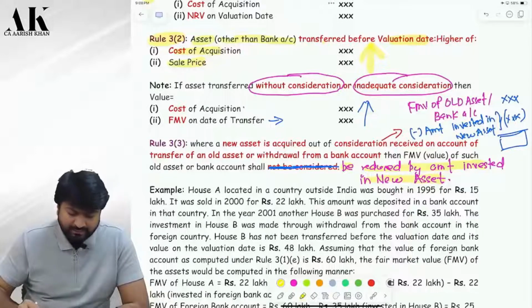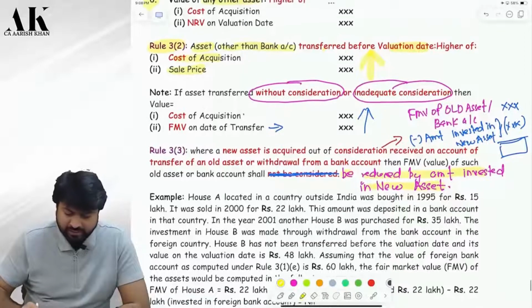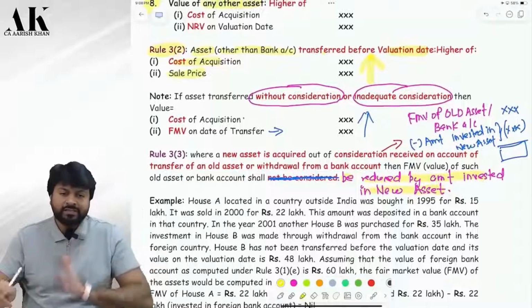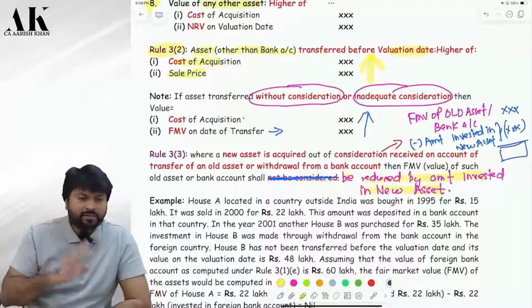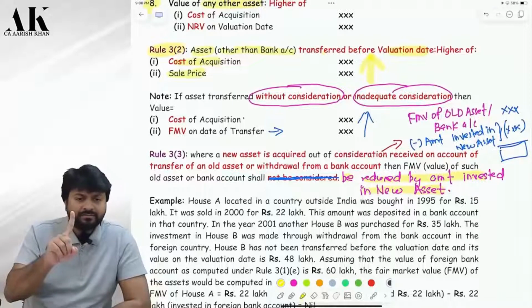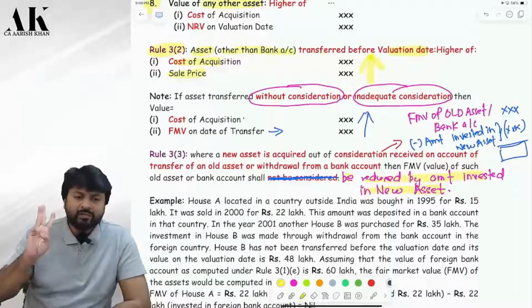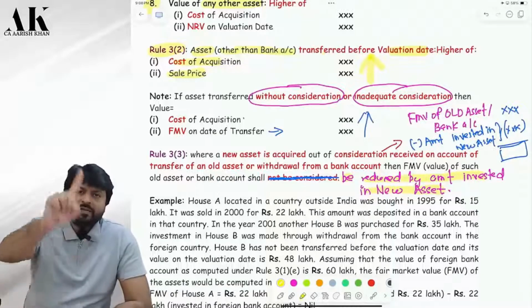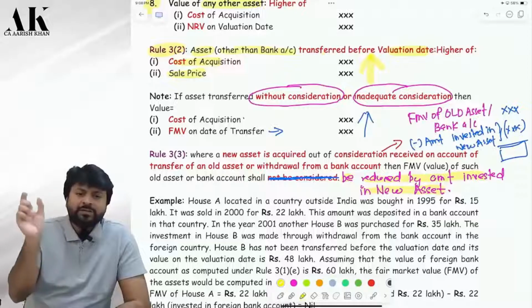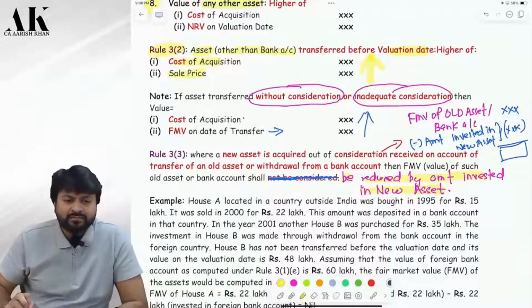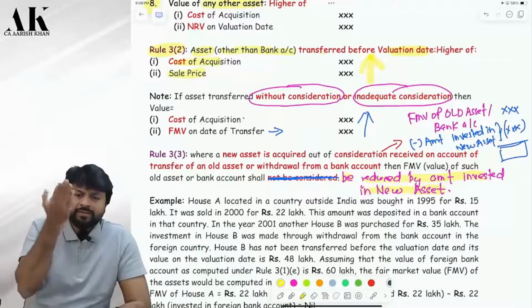Now, assuming that the value of the foreign bank account computed as per rule 3.1E is 60 lakhs. Now, we need to find out the value of 3 things. There are 3 undisclosed assets: house A, house B and the bank account. Correct? First of all, house A. What is the value as per rule 3.1 of house A? Cost or NRV, whichever is higher, 22 lakhs.